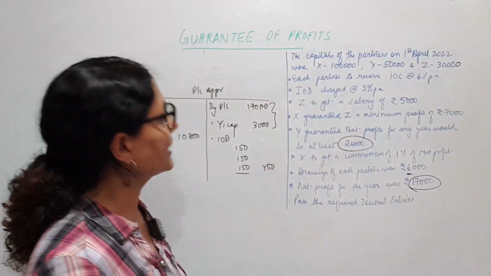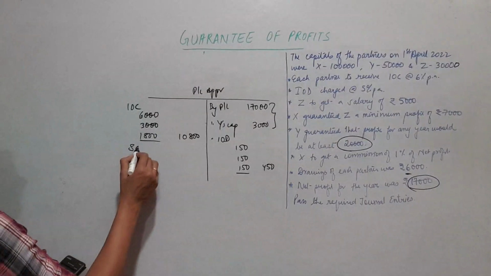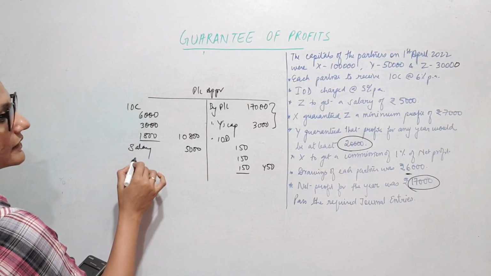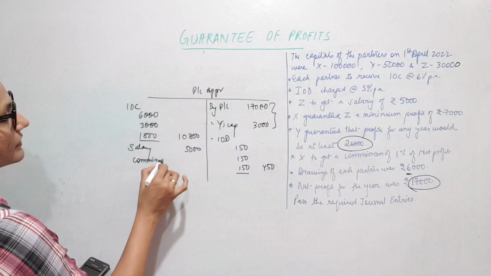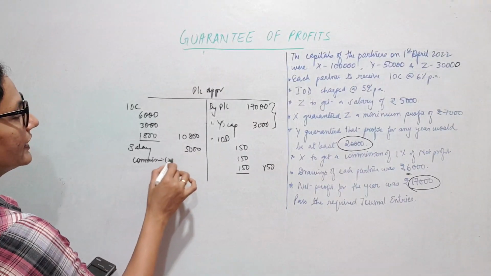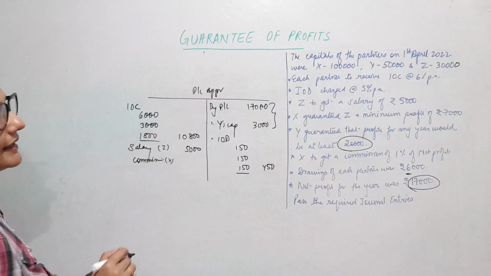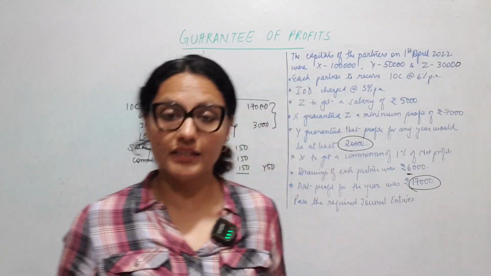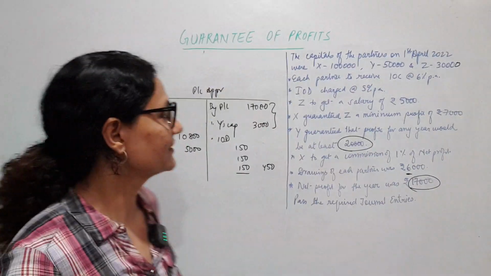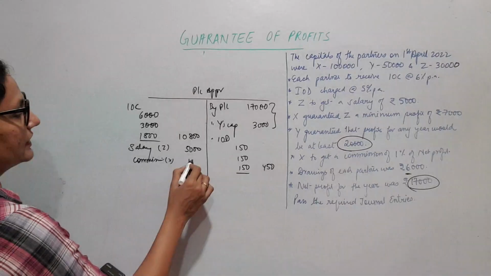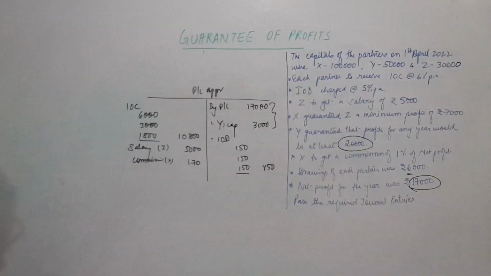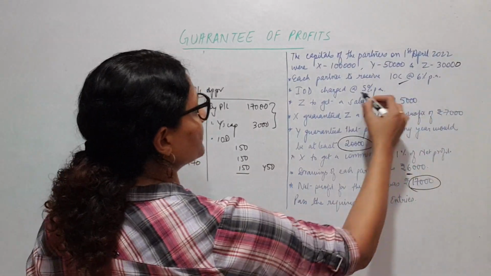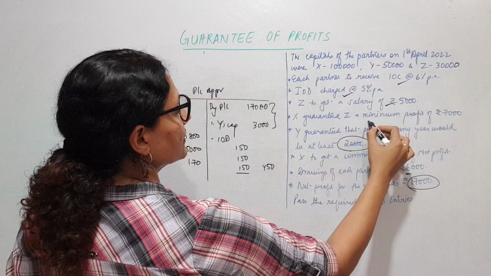Okay, there's the commission also. Salary, Z's salary is 5,000, no calculation, and X is going to get a commission of 1% of net profit. Now net profit is how much? 17,000 only, not 20,000. 17,000, 1%, 170 rupees. That is X's commission.